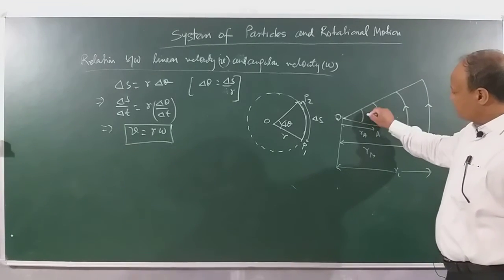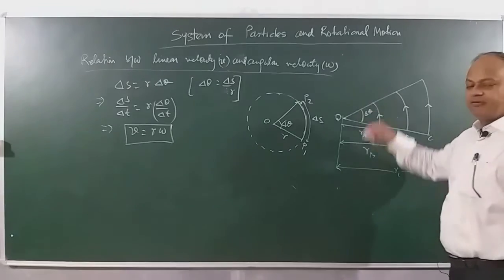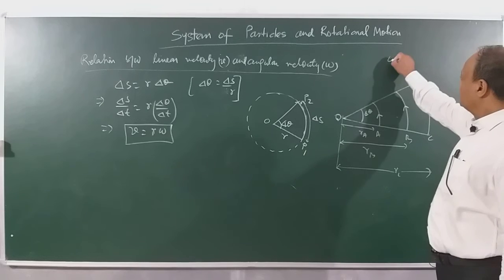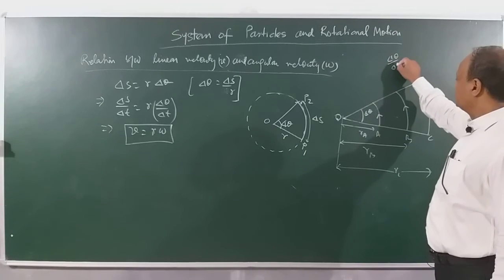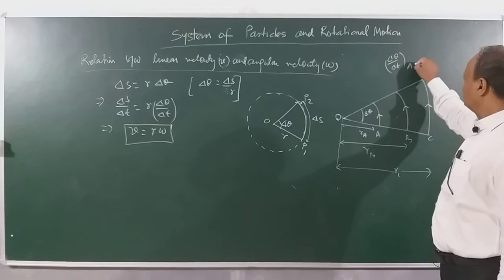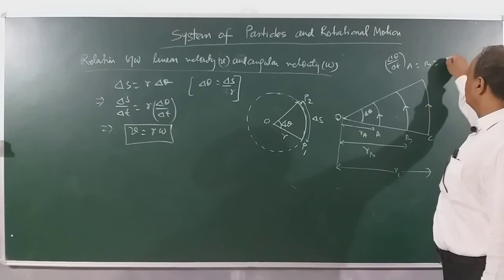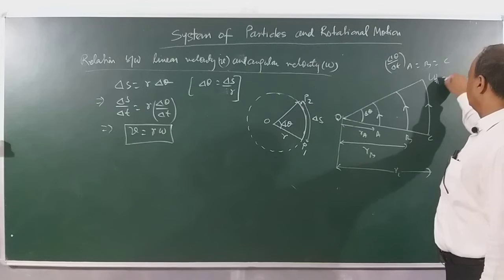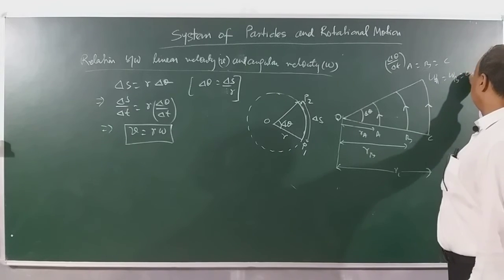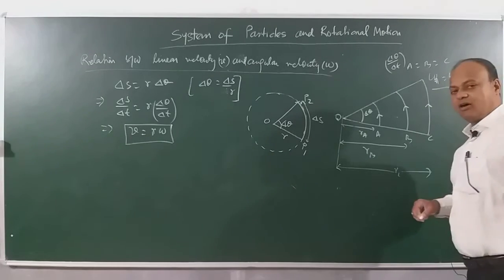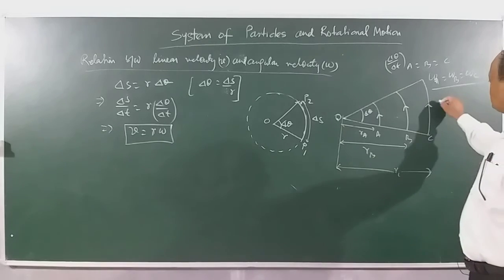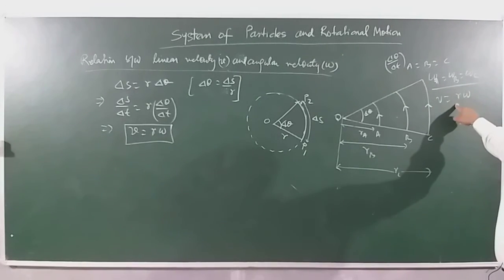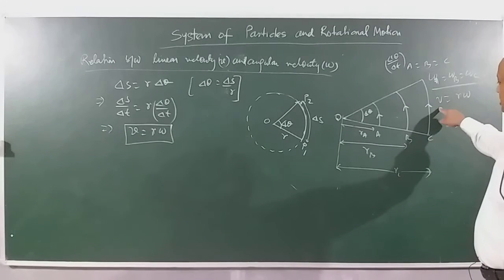But all are describing what? Same angle in the same given time interval, let's say delta t. So delta theta by delta t for A will be equal to B will be equal to C. That means angular velocity of A, B and C will be equal. However, if I use v is equal to R omega, for same omega, if R is more, then the linear velocity is what?